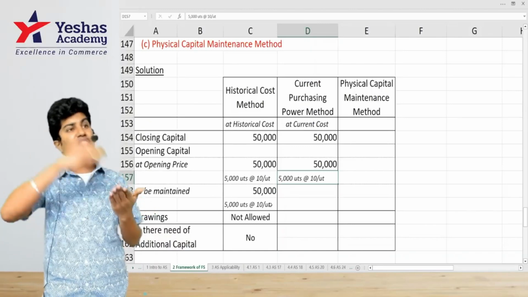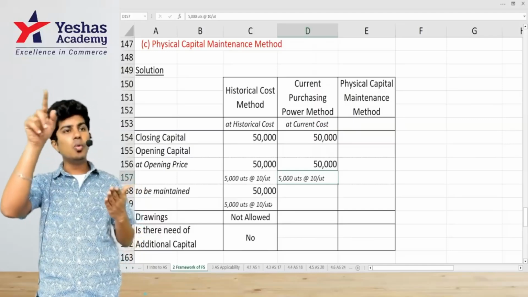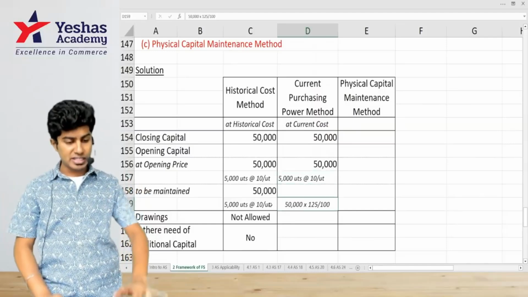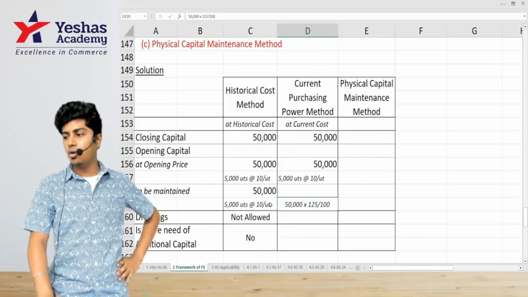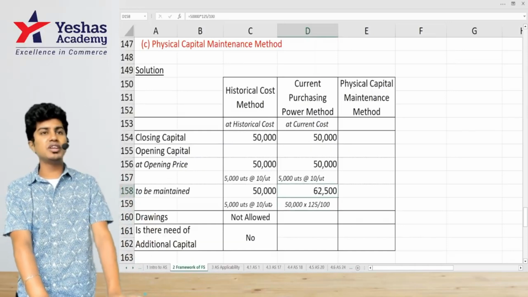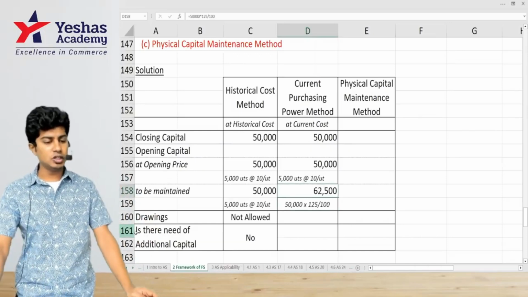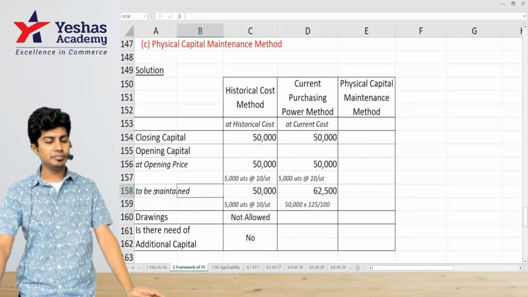If it was 50,000 last year, it should be there at what rate? 50,000 into 125 by 100. So it is the capital to be maintained. How much is 50,000 into 125 by 100? 62,500. This is the capital to be maintained.